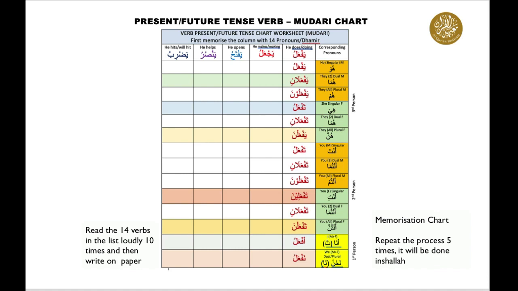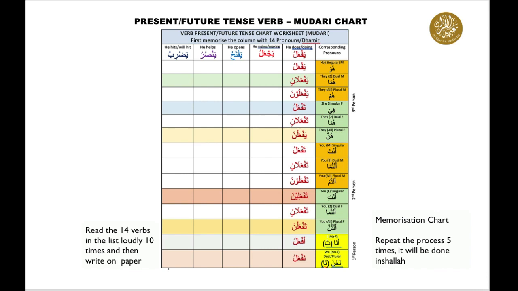First slowly, then faster. Yaf'alu, yaf'alani, yaf'aluna. Taf'alu, taf'alani, yaf'alna. Taf'alu, taf'alani, taf'aluna. Taf'alina, taf'alani, taf'alna. Af'alu, naf'alu.